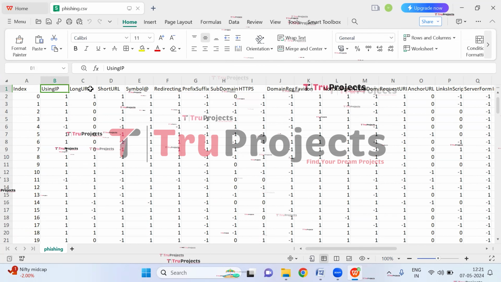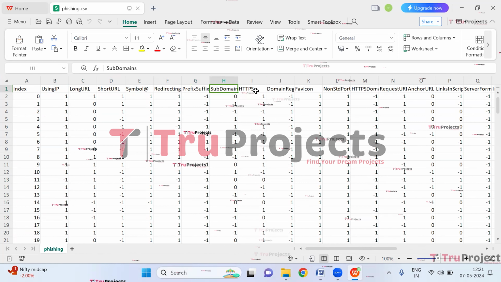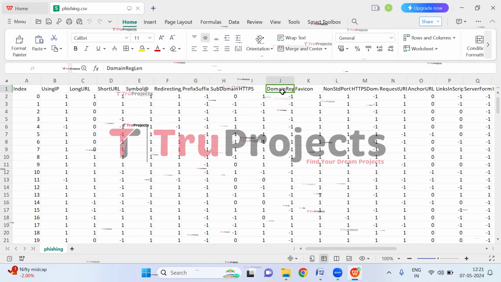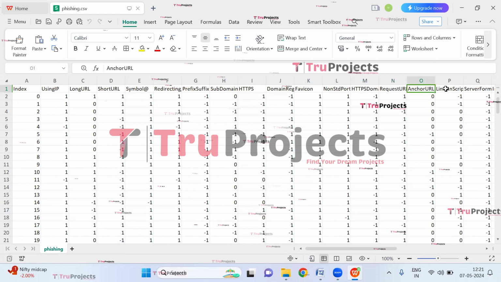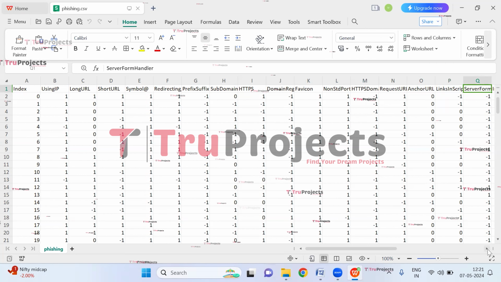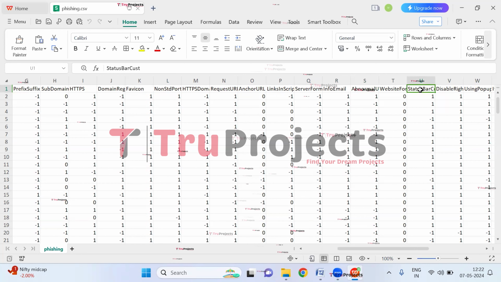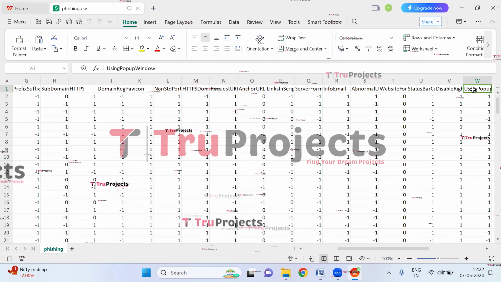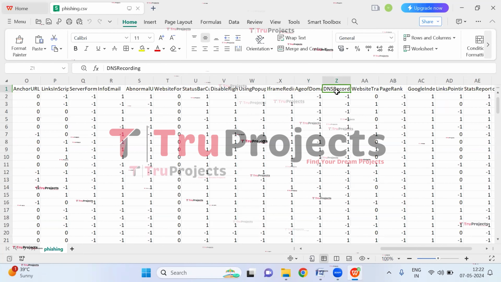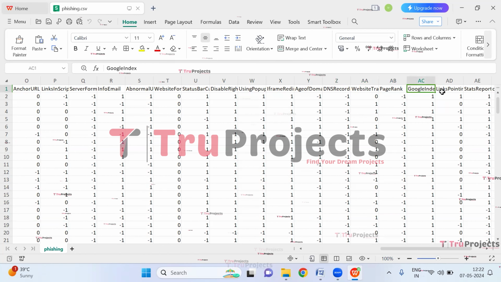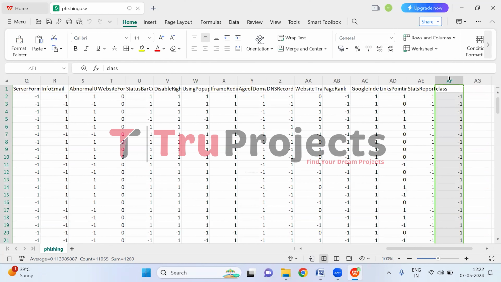And here, these are the features: using IP, long URL, short URL, symbol, redirecting, prefix, suffix, subdomains, HTTPS, domain registration length, favicon, non-standard port, HTTPS domain URL, request URL, anchor URL, links in script tags, server form handler, info email, abnormal URL, website forwarding, status bar customization, disable right click, using pop-up window, iframe redirection, age of domain, DNS recording, website traffic, page rank, Google index, links pointing to page, status report, and here this is the target variable.